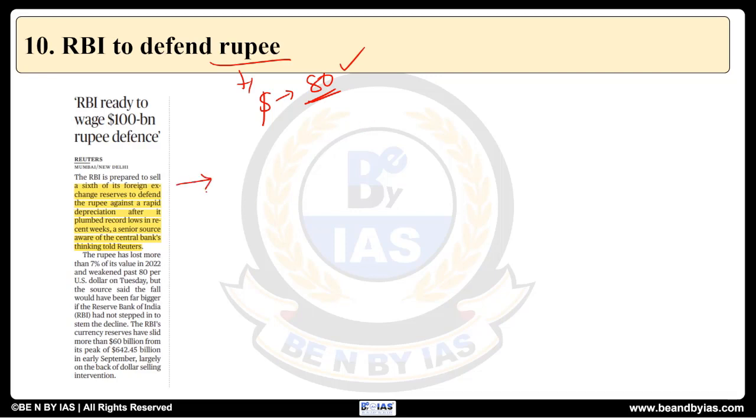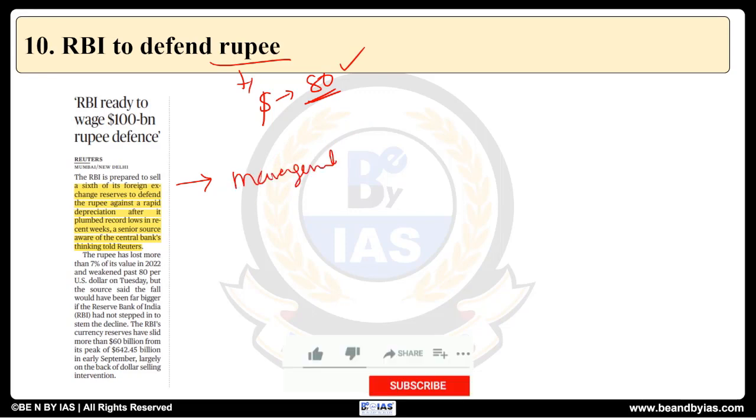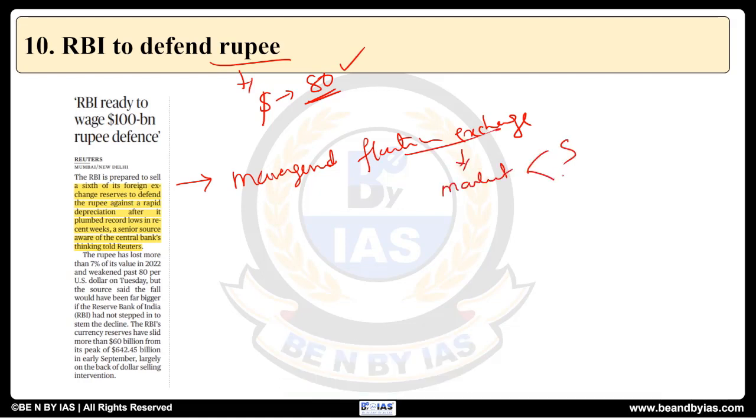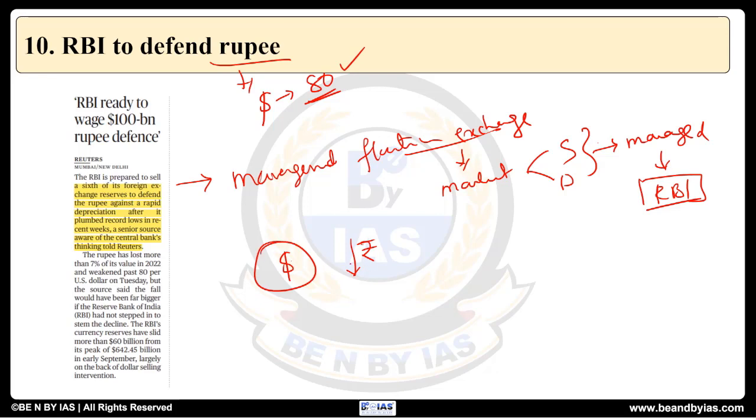See, I told you, in India's case we follow a managed floating exchange rate, where we allow the exchange rate based on the market forces of supply and demand. However, the supply and demand is managed by the central bank, that is RBI. How do they manage? For example, rupee and dollar are there. Let's say the value of the rupee against the dollar is falling, so that means the demand for the dollar is increasing in India's case. That is the reason why we are losing against the dollar.